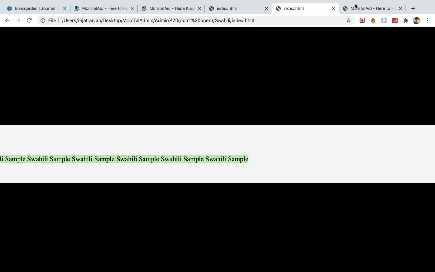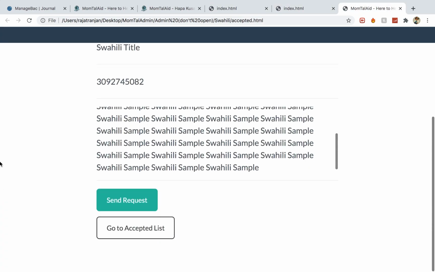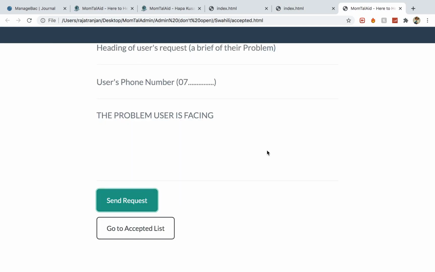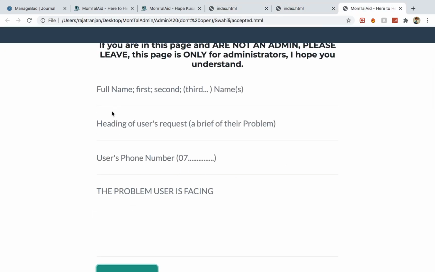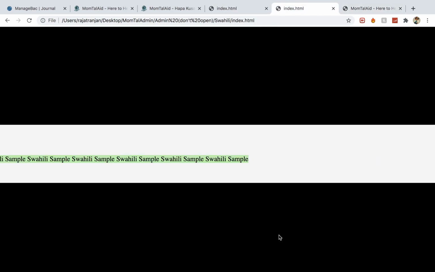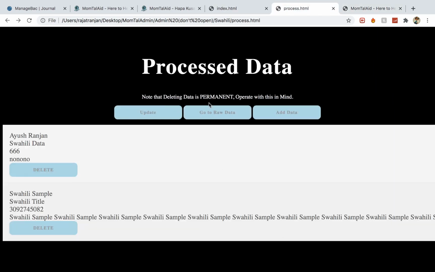So it doesn't make sense right now, maybe if you're not understanding what I'm saying, but if you are, then it'll pretty much make sense very soon. Although you must have realized the button didn't go because this is an administrator, and they might have to accept multiple requests. And basically once I'm done with that, if I go to my process data, it's come right